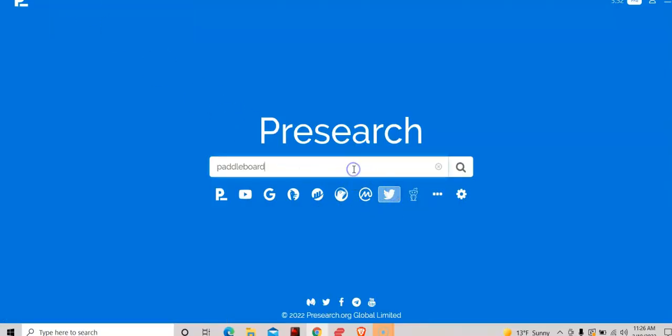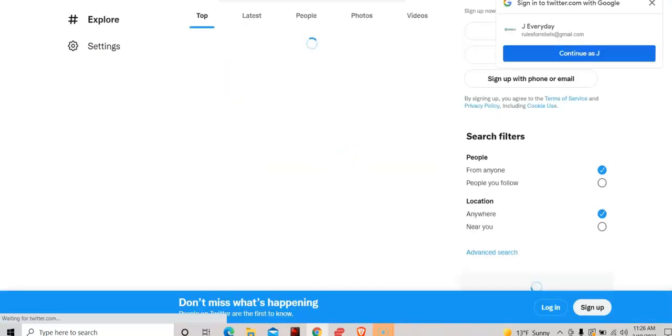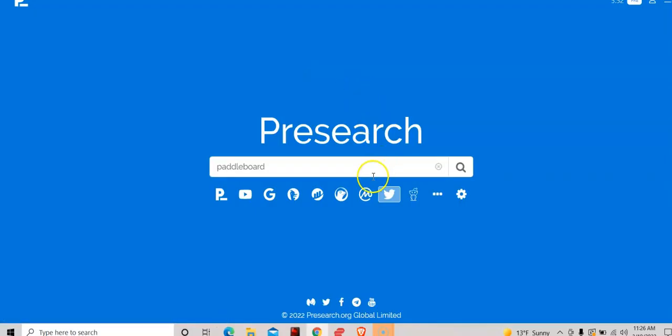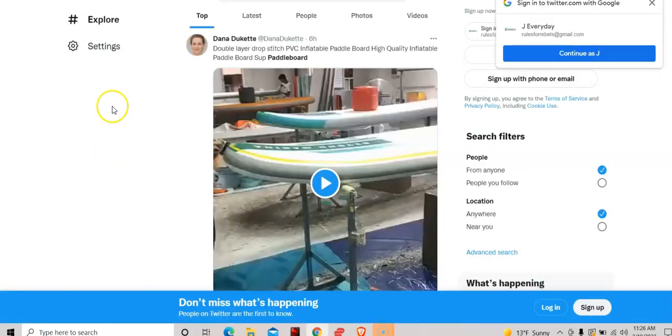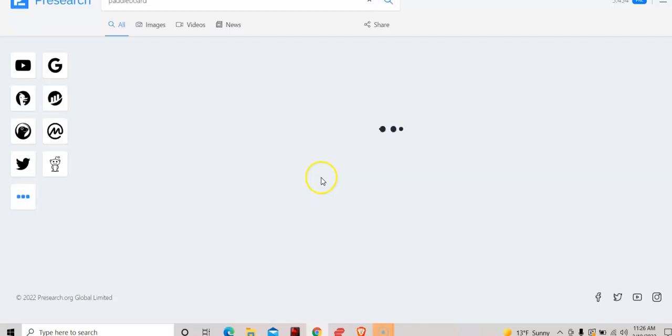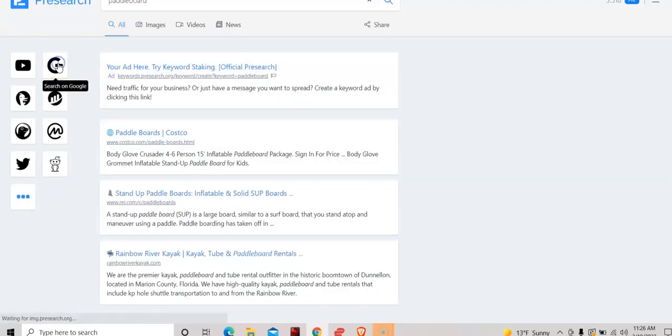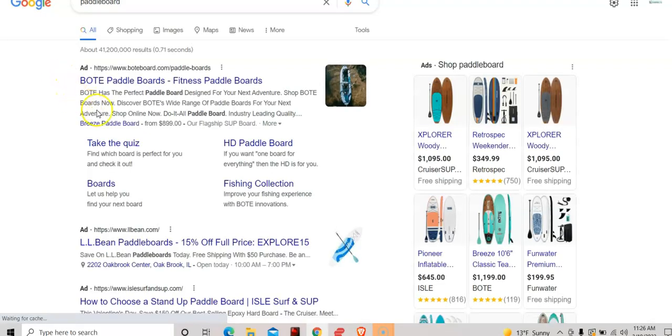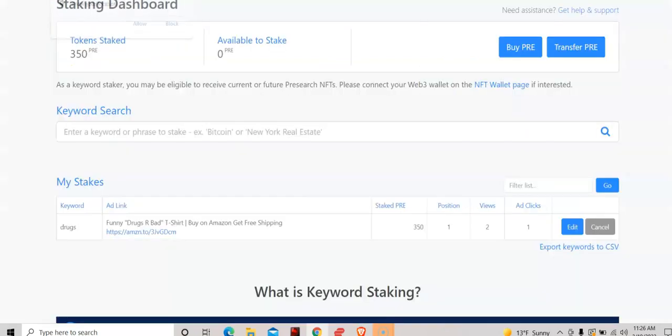If I only want to see the results on Twitter about paddleboards, I can just search Twitter. And there's 95 different modules here that I can run searches on. I can run a search where I search all these different places. And if I'd rather have the Google results, I can click that and go over to the Google results. So overall, pretty cool.